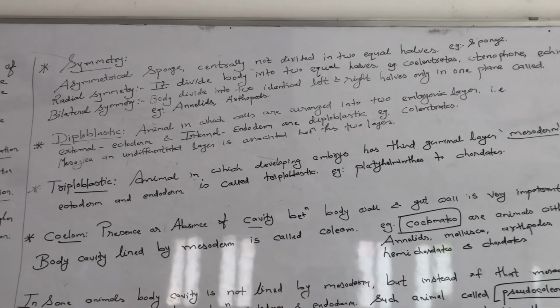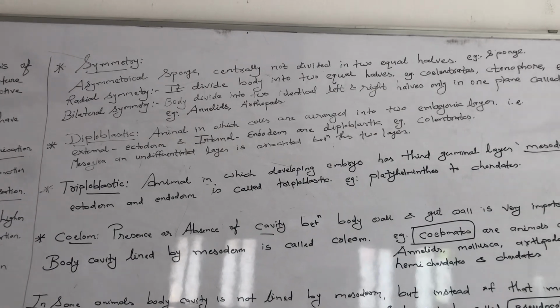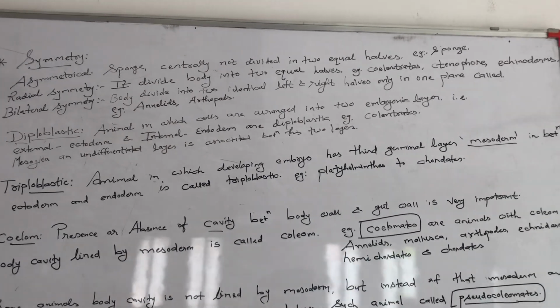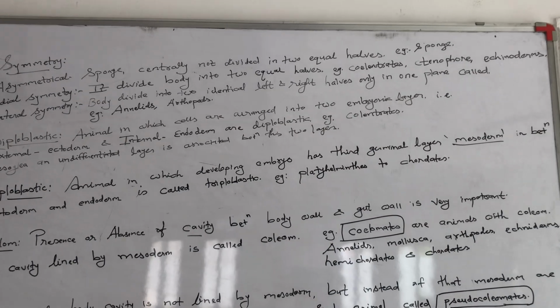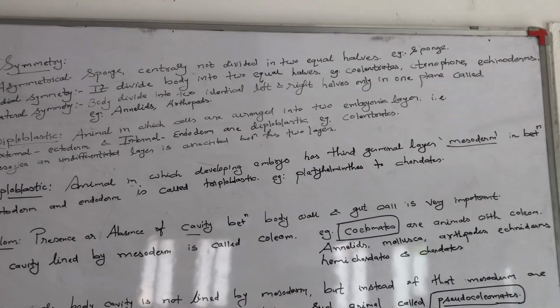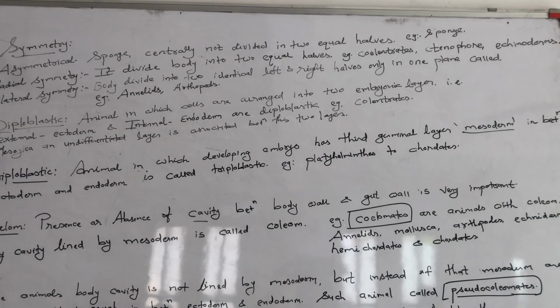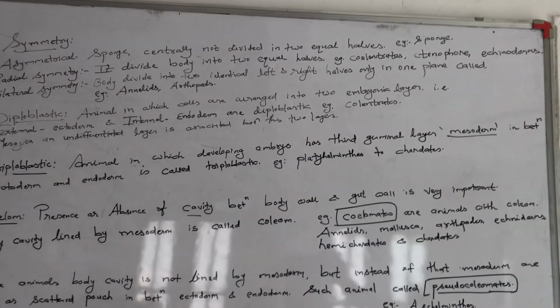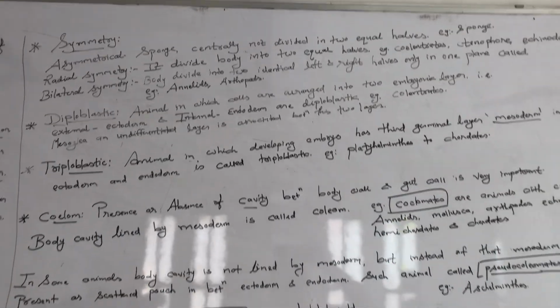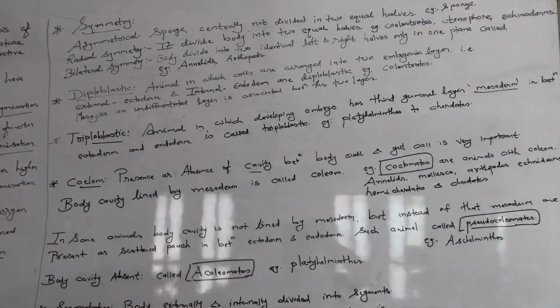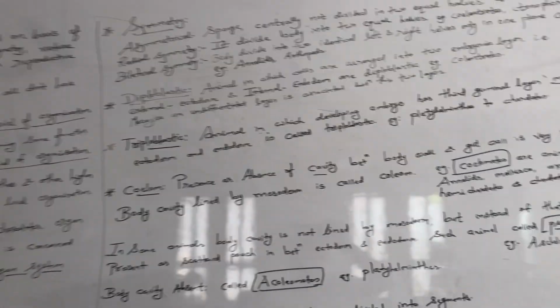And bilateral symmetry. So bilateral symmetry means what? In this, the body is divided into two identical left and right parts. Two identical left and right parts, and that is called bilateral symmetry. Examples are annelids and arthropods. Next, that is diploblastic and triploblastic.